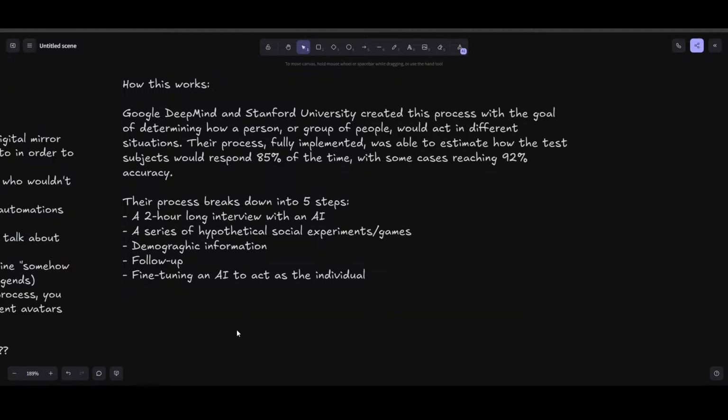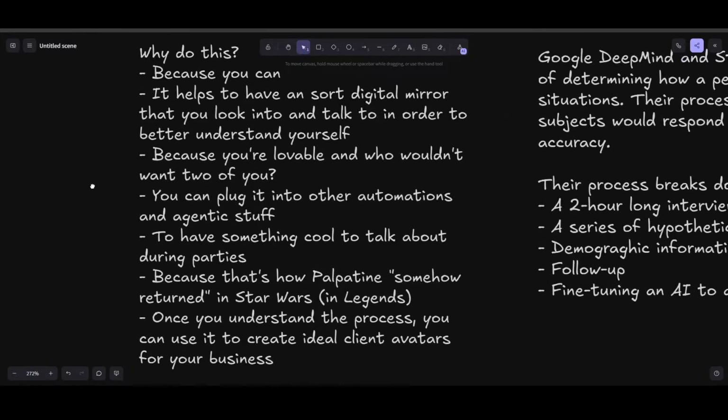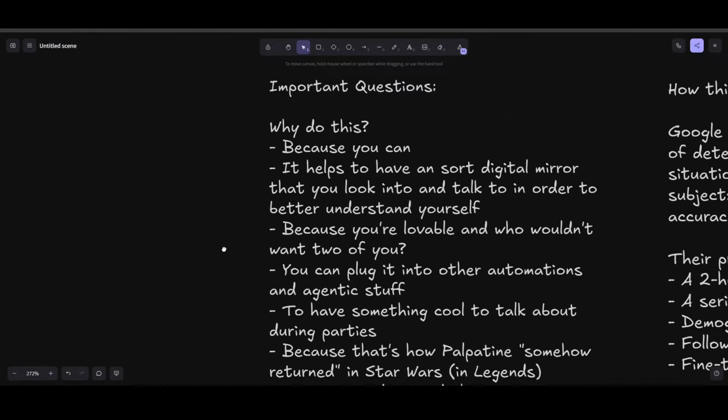And so that's really the reason I wanted to show you guys how to do this, because for using this thing for avatars for your business stuff, there's some value in that. There's definitely some use cases for it, but it's really this digital mirror version that I think is the most valuable. So that being said, we have some important questions to ask and answer real quick.